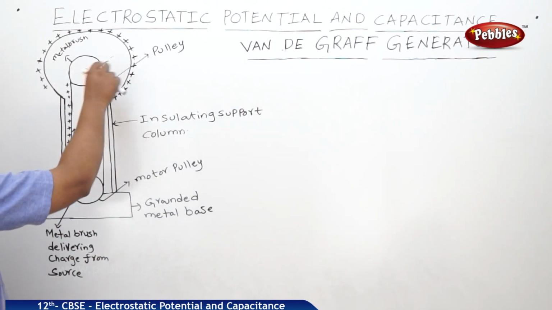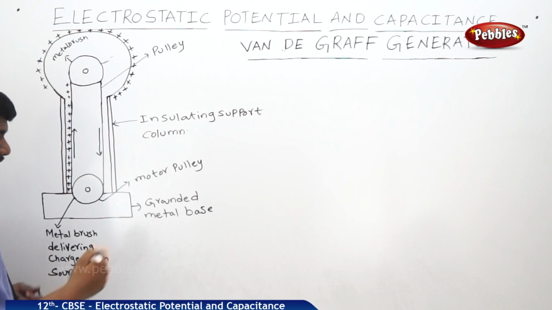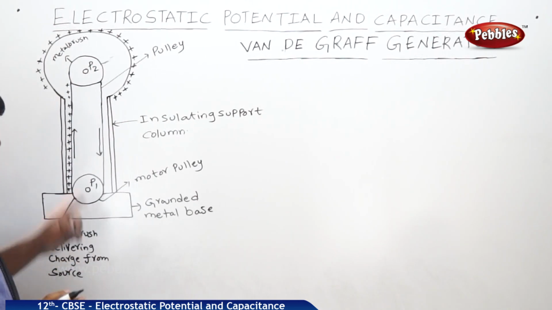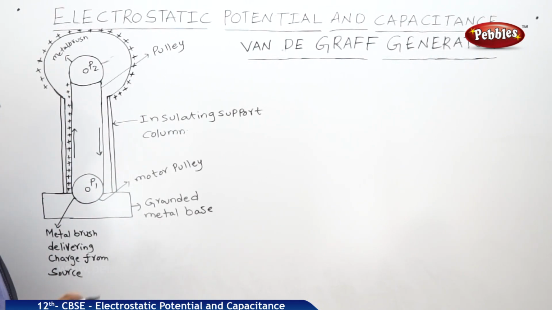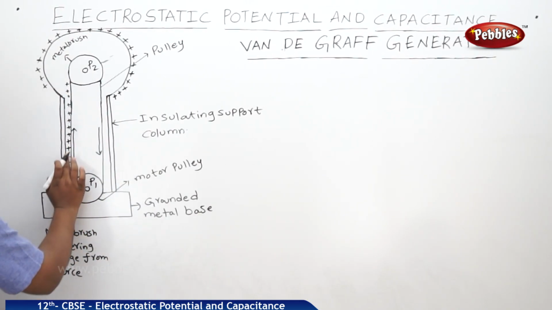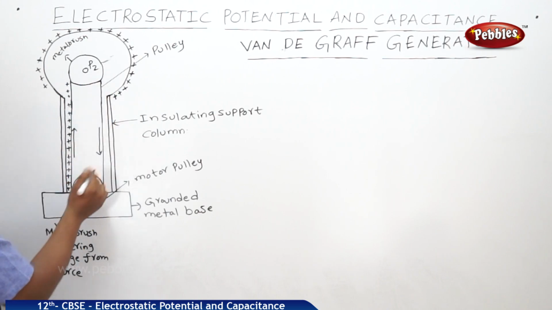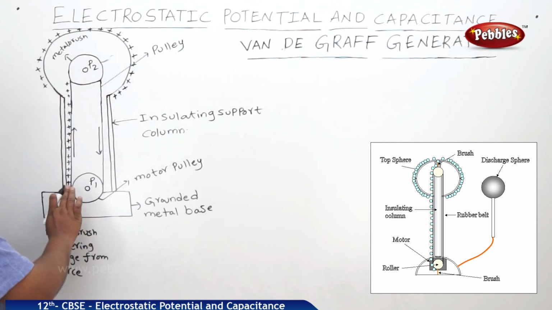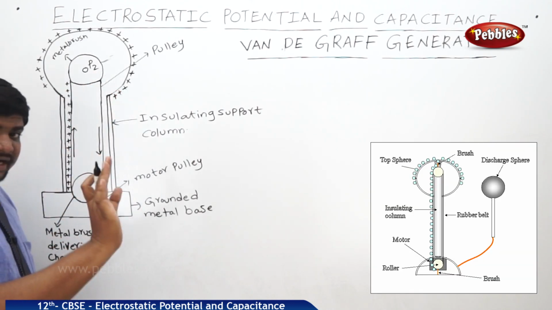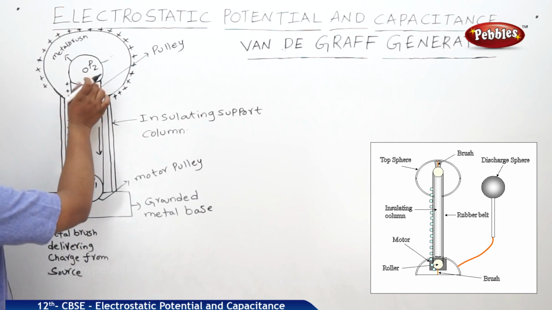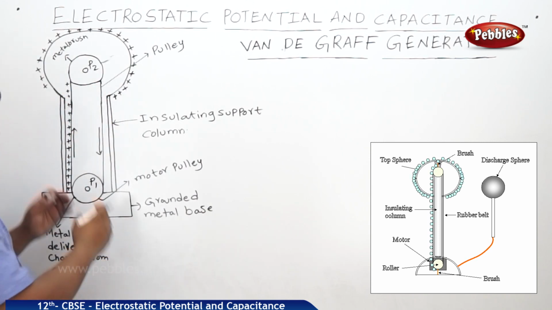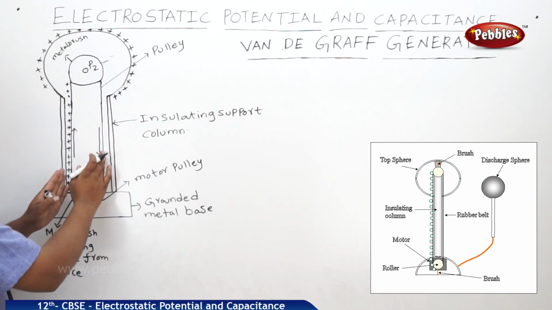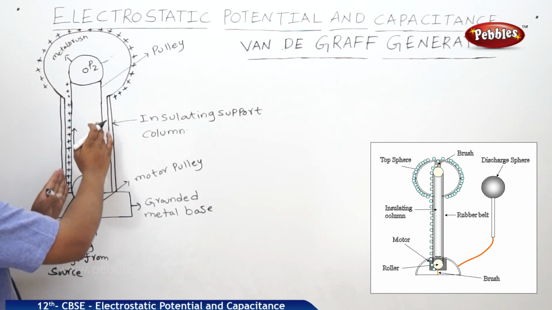There are two pulleys, let us say pulley 1 and pulley 2. These two pulleys are mounted on one insulating belt. These two pulleys are connected with one insulating column, that means a belt made up of an insulating material, and this insulating material is used to rotate these two pulleys like this.